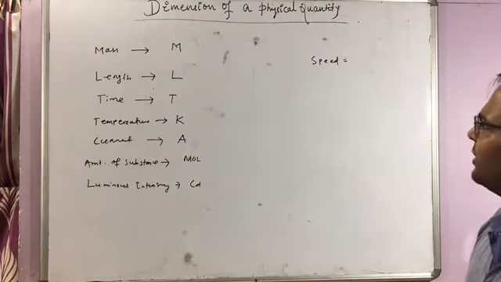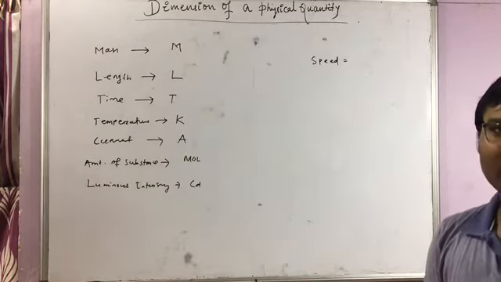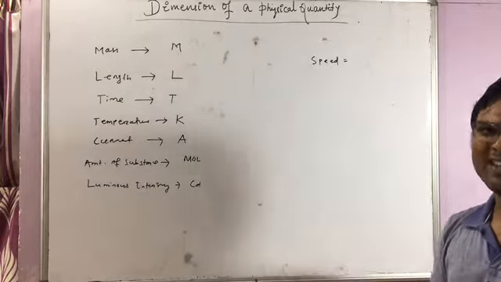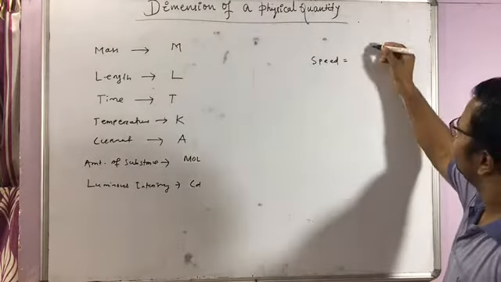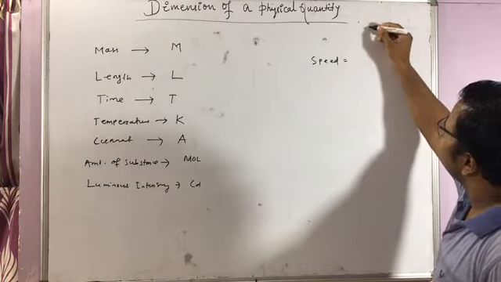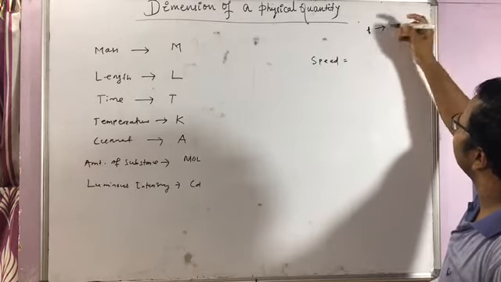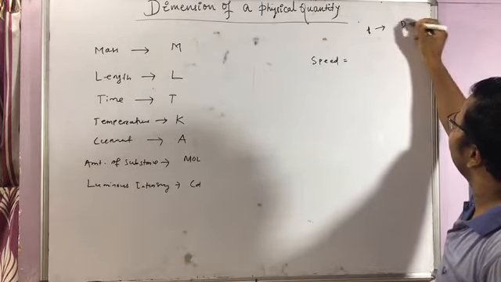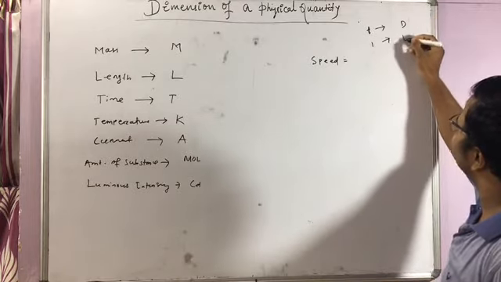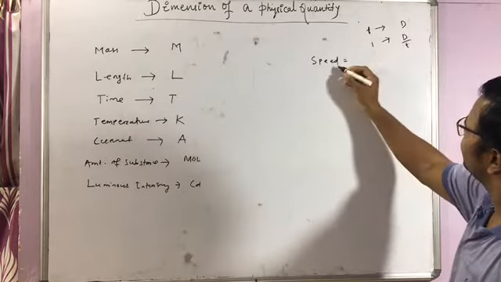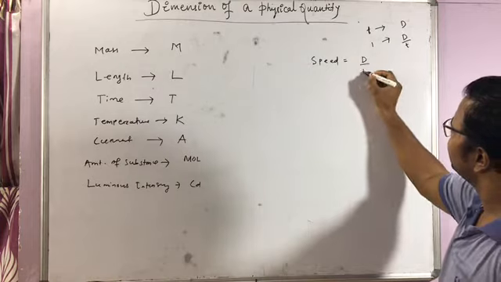Speed is the distance covered by an object in 1 second. That is, if in time t the distance covered by a body is d, then in unit time the distance covered is d by t. So speed is nothing but distance by time.